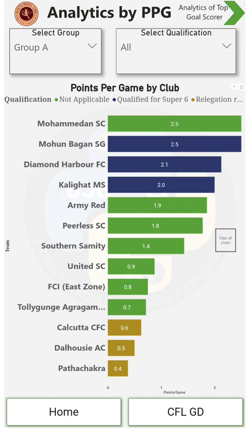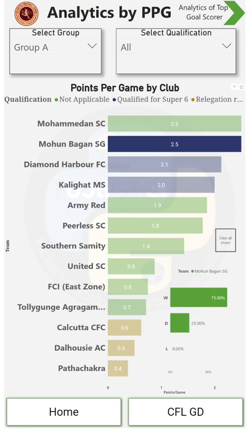If you want to see in more detail how Mohan Bagan Super Group has been playing, you can just tap on their name and it shows the number of wins, percentage of wins, percentage of draws and losses. As of now, Mohan Bagan has not lost a match, but they have drawn 25% of the matches they have played, and won 75%. Similarly, for Mohammedan SC, if you click, you can see they have won 83% of the matches, but lost 16.67%. They haven't drawn any matches.